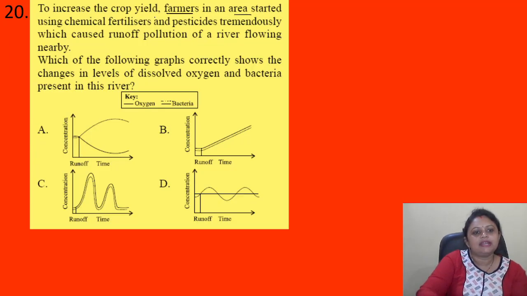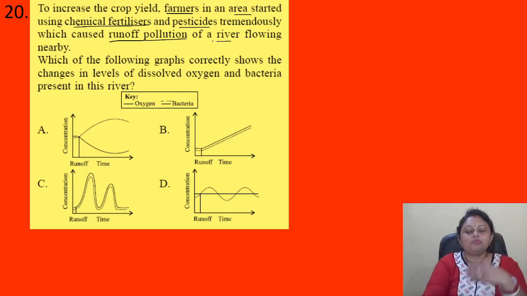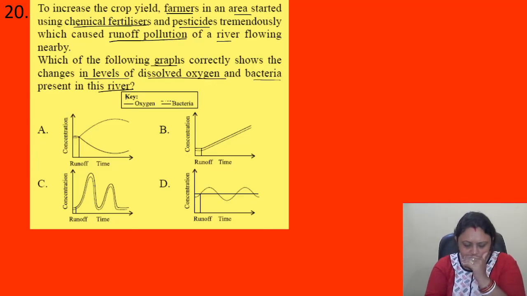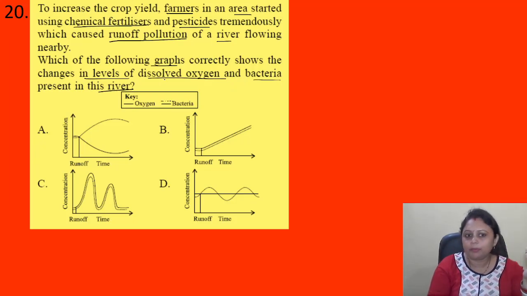The farmers in that area started using chemical fertilizer and pesticide, which caused runoff pollution of a river. So the pollution level in the river water increases. We have to find out the correct graph that shows the change in level of dissolved oxygen and bacteria in this river. So, if there is more pollution, then there will be less dissolved oxygen.